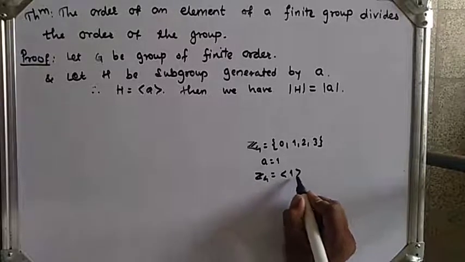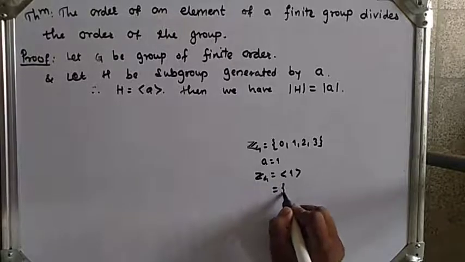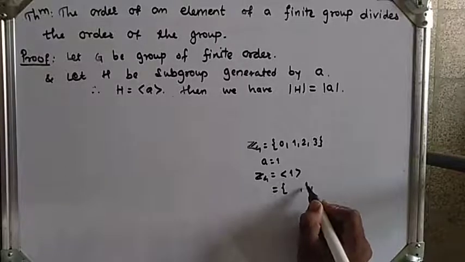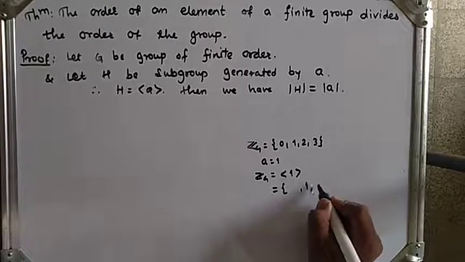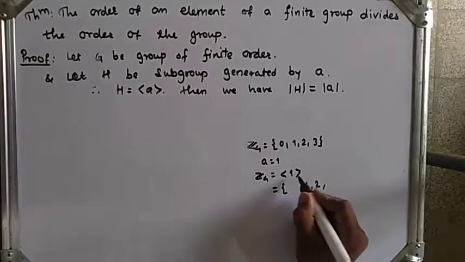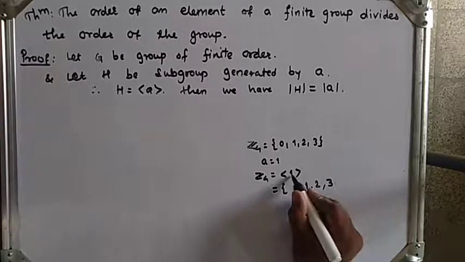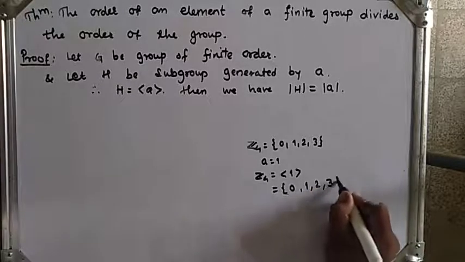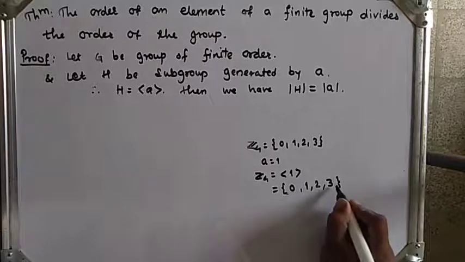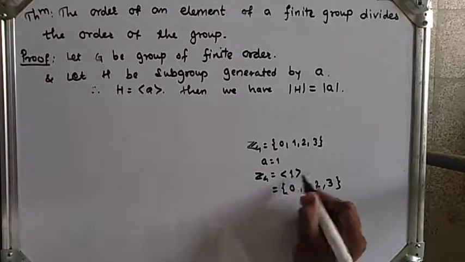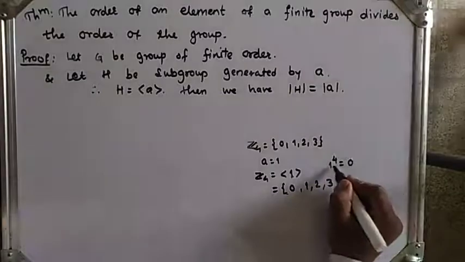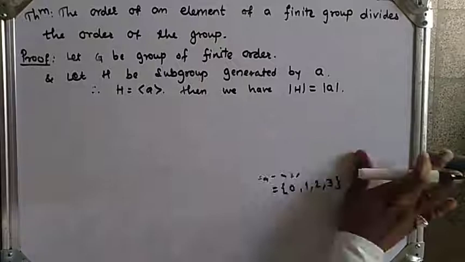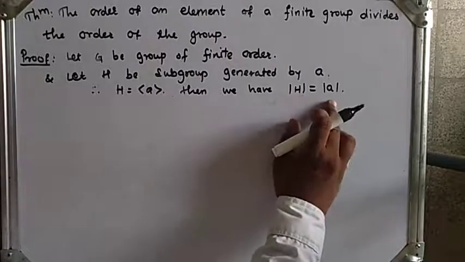If I generate this group by 1, we get elements: first 1, adding 1 two times we get 2, adding 1 three times we get 3, adding 1 four times we get 4, and modulo 4 that is 0. So in Z4 there are 4 elements, and the order of 1 is 4, because 1 raised to 4 is equal to 0. So the order of H is the same as the order of that element, so we get the order of H is equal to the order of a, right?